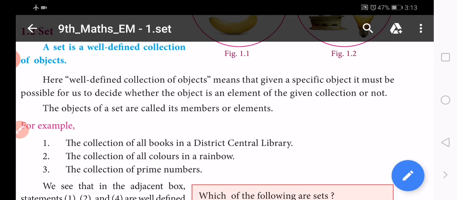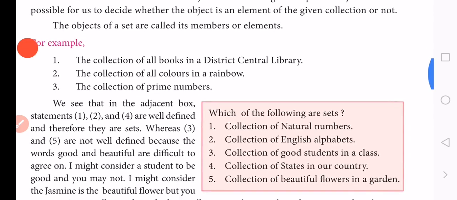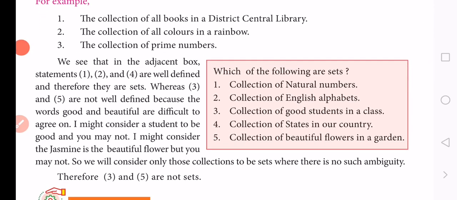Well-defined means whether that object is a member or element of the given collection or not. So each object of a set is called a member or element. And also we discuss some examples of sets.